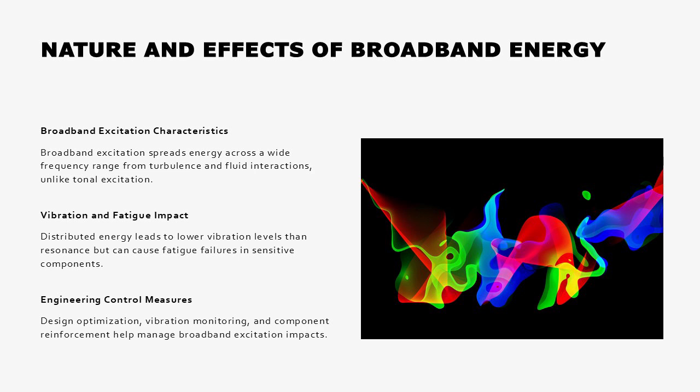Engineers should consider broadband excitation during design and operational assessments, as its unpredictable nature makes it challenging to control. Preventive measures include optimizing flow paths to reduce turbulence, installing vibration monitoring systems, and reinforcing critical components. Understanding broadband excitation is essential for comprehensive vibration management in complex piping networks.